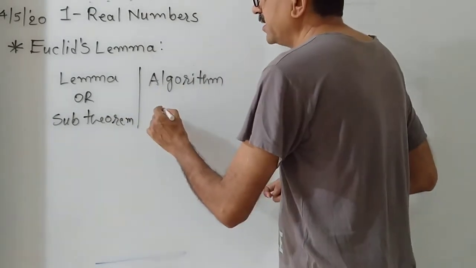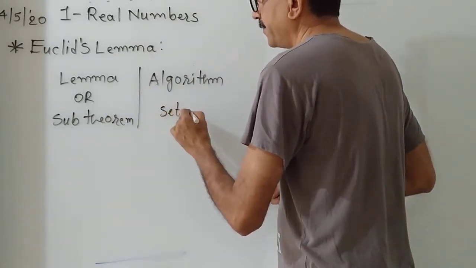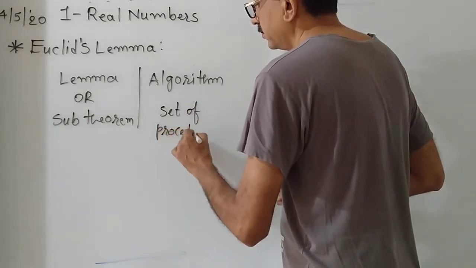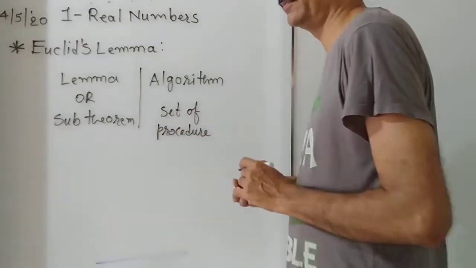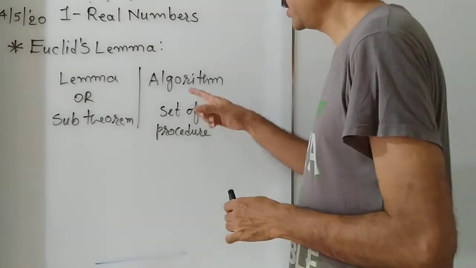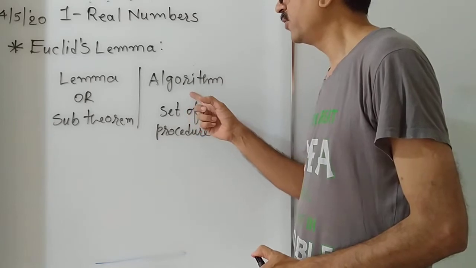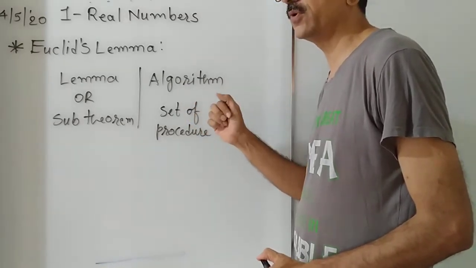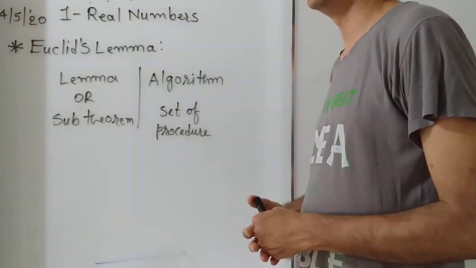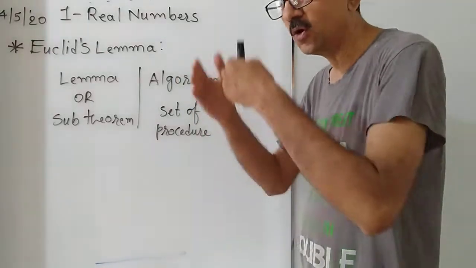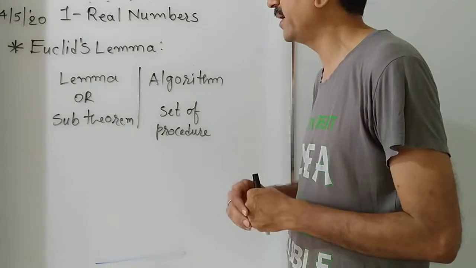An algorithm means a set of procedures. This is a word from computer language. Every now and then, very often, you face this word algorithm. You studied in 9th standard division algorithm, long division of a polynomial by another polynomial.